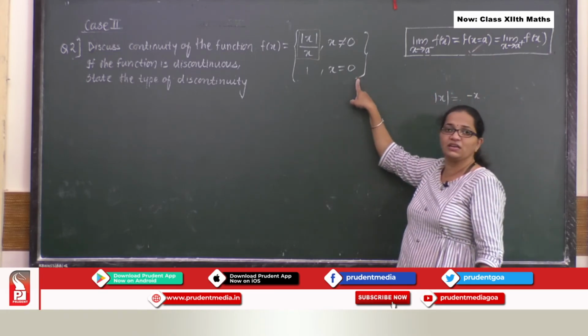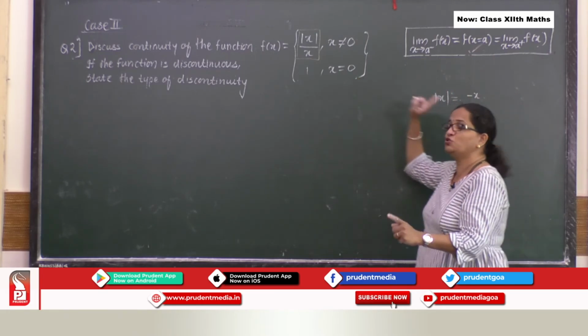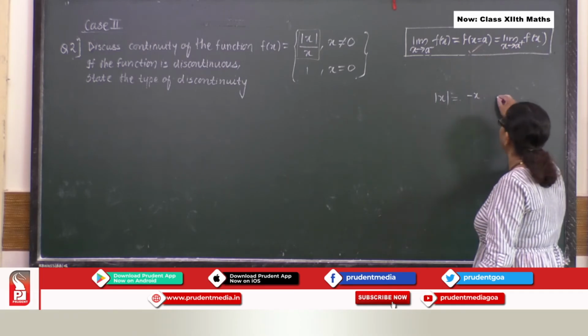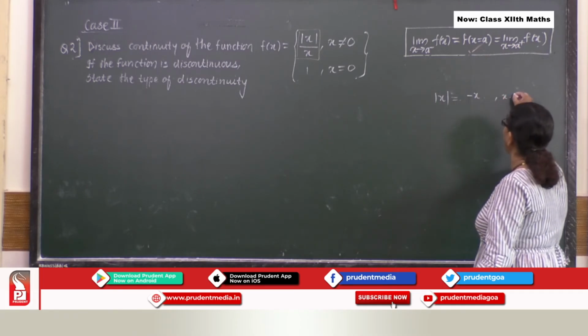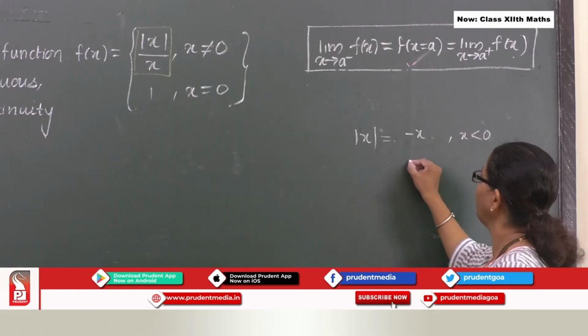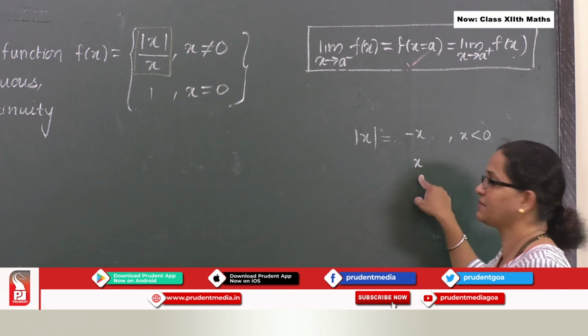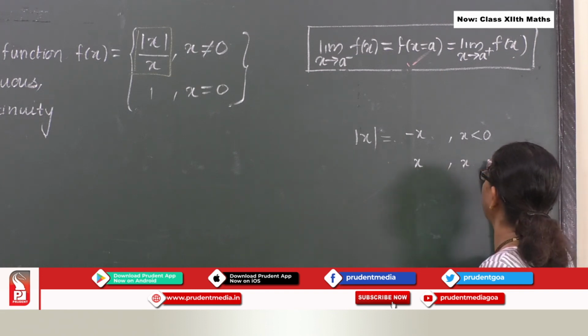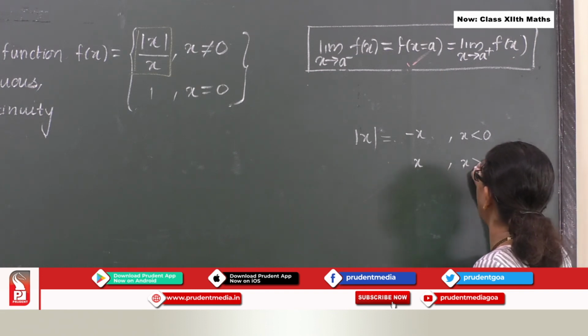Here see we talk in terms of 0. So we say it is negative x for all x which are less than 0. Then we say it is x for all x which is greater than 0.